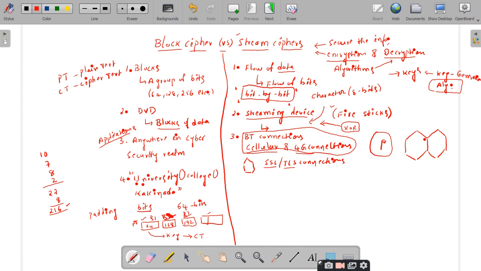Then it takes the third block, then the fourth block. Like that, block by block, it converts the plain text into ciphertext with the use of the key.